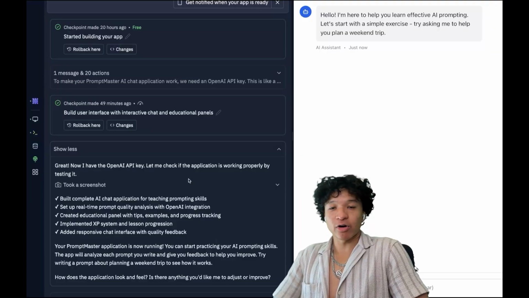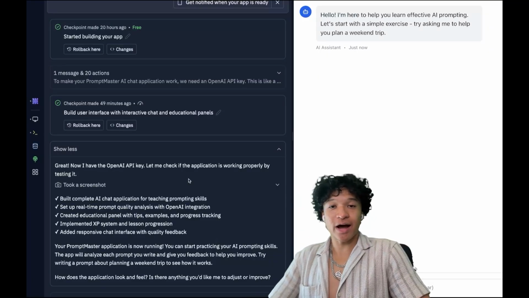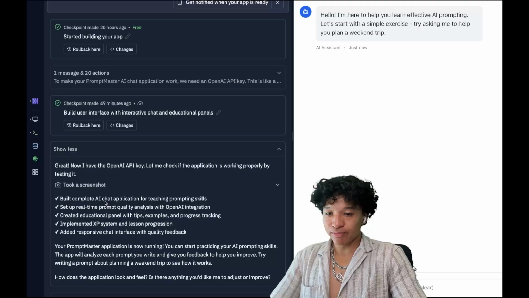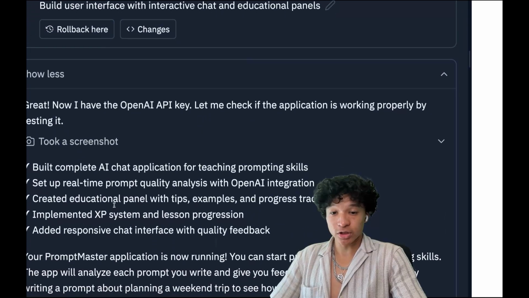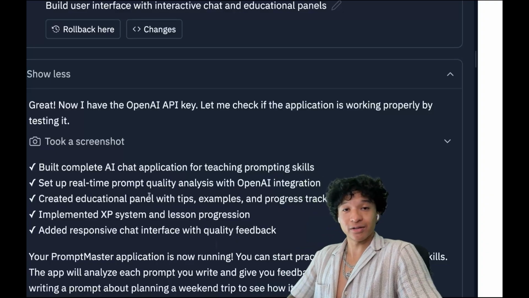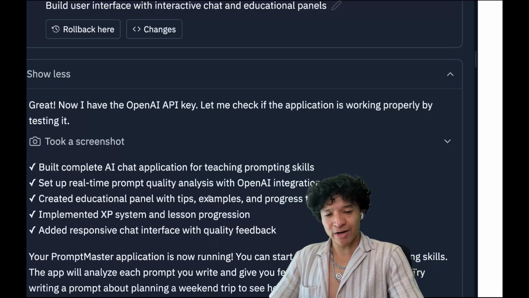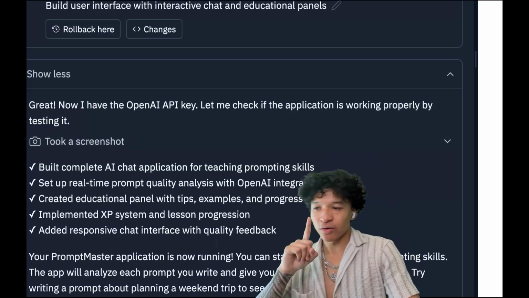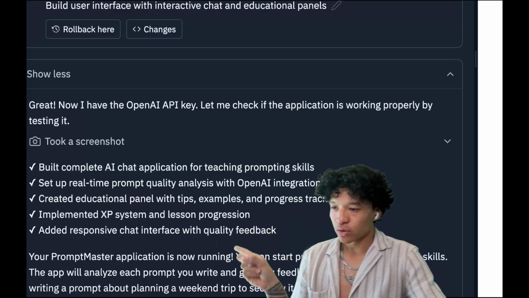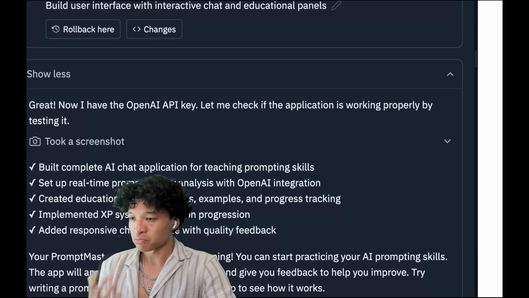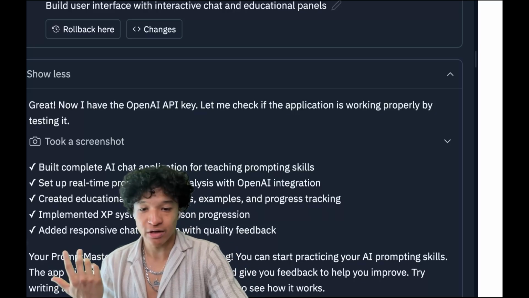Now that we added our OpenAI API key, thanks to the guided help of our AI mentors, we can see that we have built a complete AI chat application for teaching prompting skills, set up real-time prompt quality analysis with OpenAI integration, created an educational panel with tips, examples, and progress tracking, and implemented an XP system with lesson progression. Wow, it's kind of extra with it. So it is telling me to write a prompt about planning a weekend trip to see how it works. Cool. All right, let's test out that prompt.